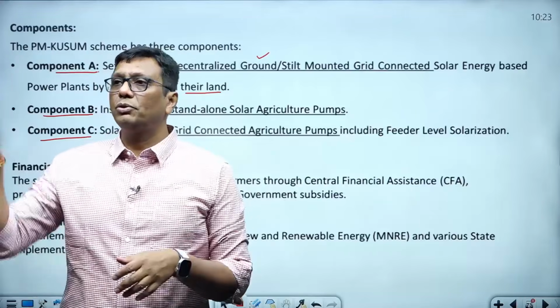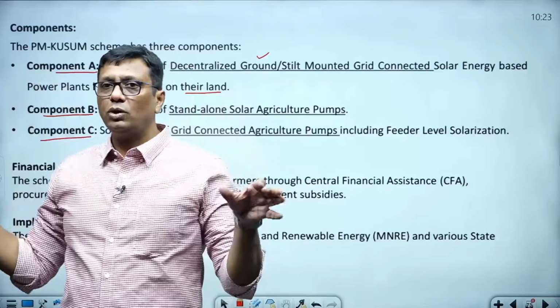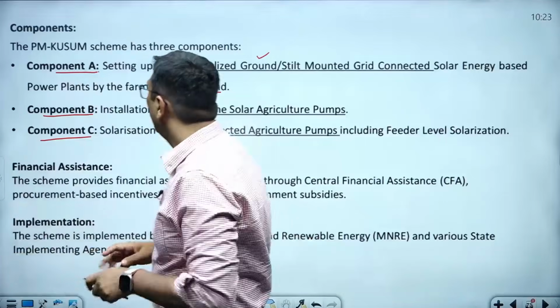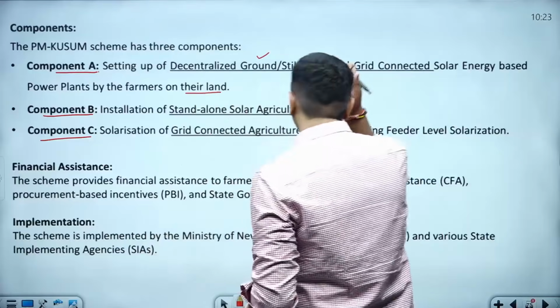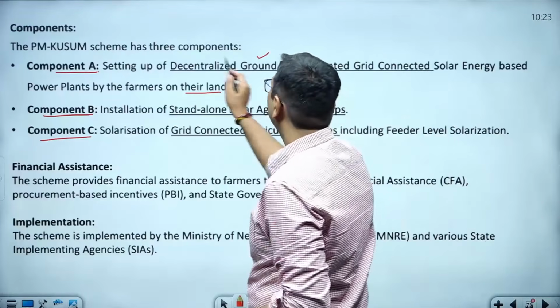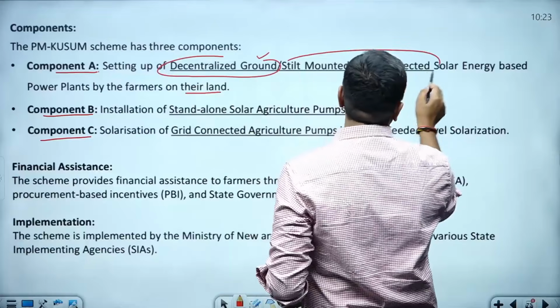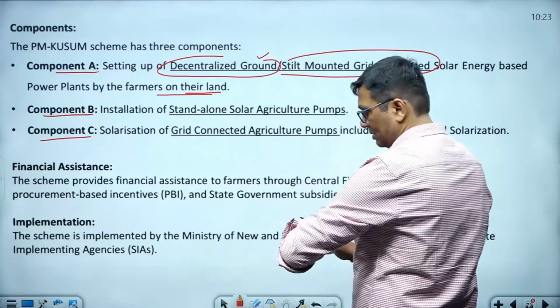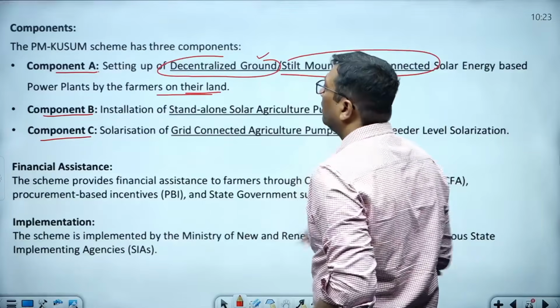The government is going to install solar power for everyone in a decentralized manner. Component B is standalone solar agriculture pump setup.